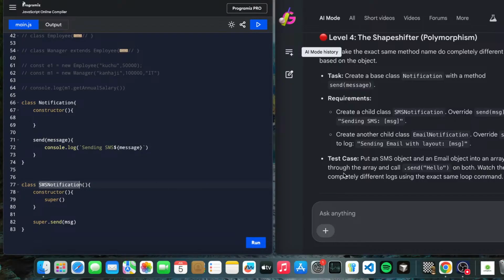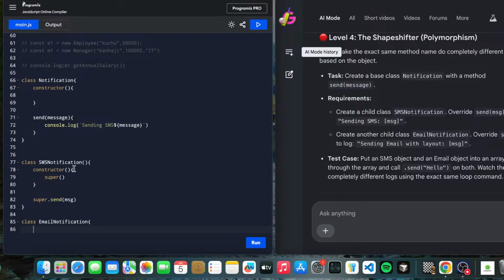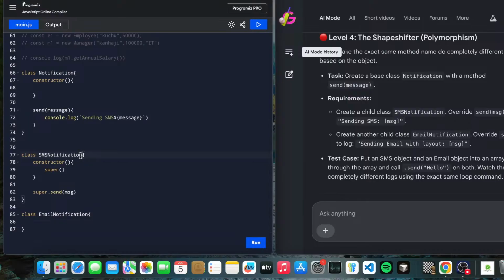We have to create another class also, email notification. Sometimes it happens. First of all, we are creating a wrong thing. It's not like this. Whenever we create a class, it doesn't have round brackets, it just has curly braces. What else have we been told? It's also override. Let's have a constructor first of all.